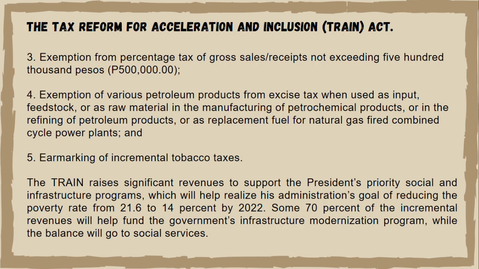Di lamang sa pagpapatayo ng imprastraktura para sa lahat ng Pilipino, layunin din ng TRAIN law na makalikom ng pondo mula sa mga produkto gaya ng petrolyo. Ang mga nasa top 10% na pinakamayamang household sa Pilipinas ang may kakayahan at sila rin ang nagkukonsumo ng higit kalahati sa lahat ng mga produktong petrolyo sa lahat ng household. Mas malaki ang ambag ng mga may kaya at pinakamayamang household sa pamamagitan ng pinakataas na excise tax sa mga produktong petrolyo. 70% ng koleksyon mula sa TRAIN ay ilalaan sa iba't ibang proyekto tulad ng Build, Build, Build